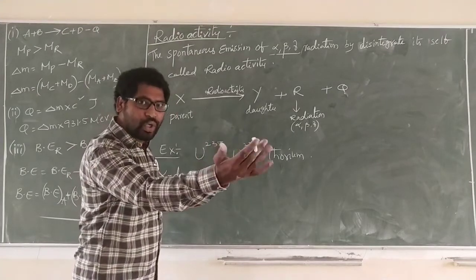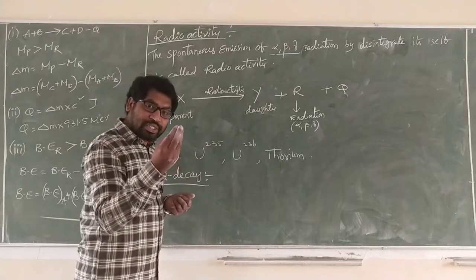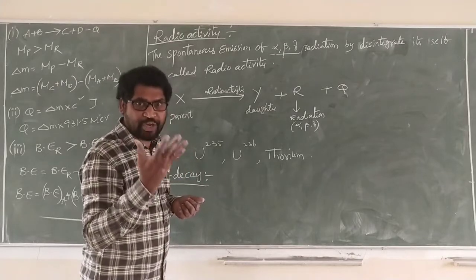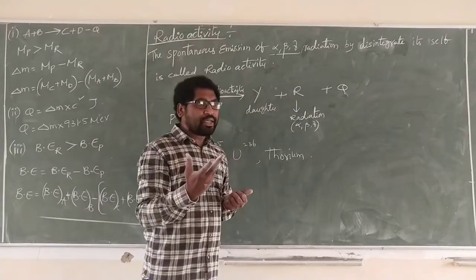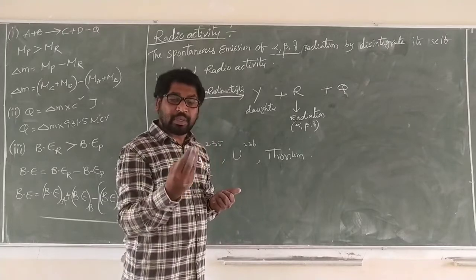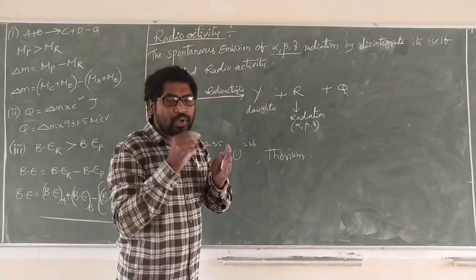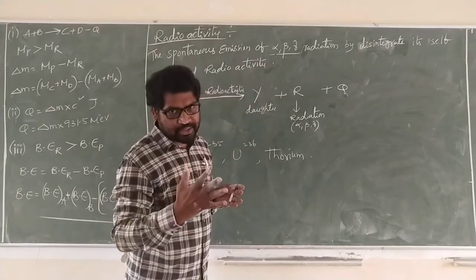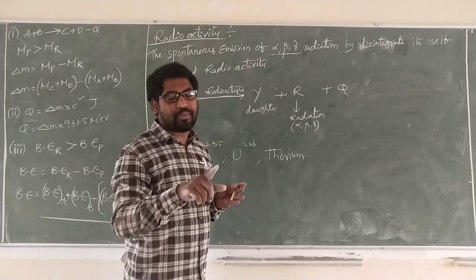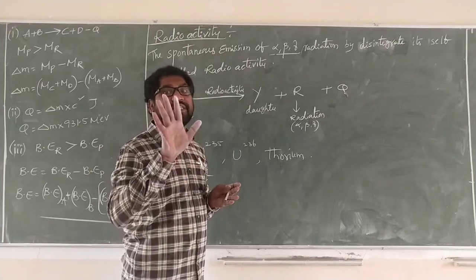That is called alpha decay. Observe carefully, listen carefully to what I am saying. Some elements of nuclei, by releasing alpha rays, disintegrate by themselves. That is called alpha decay.